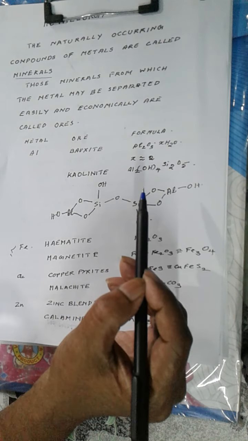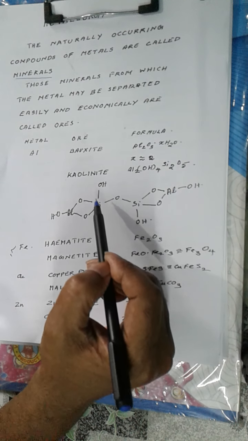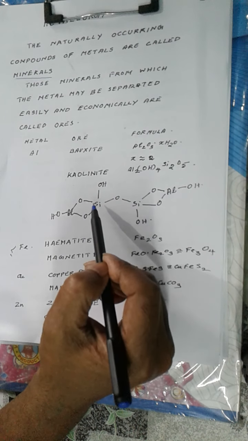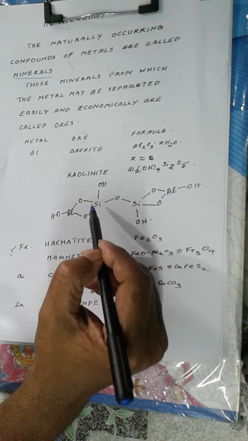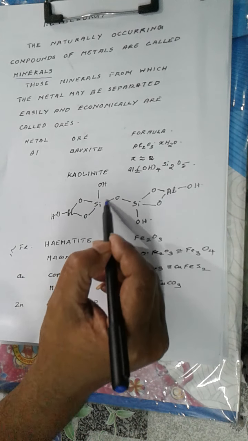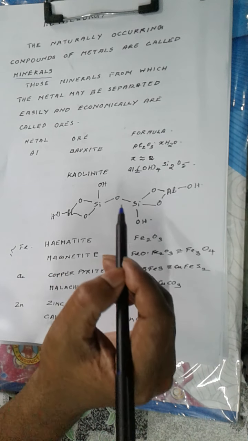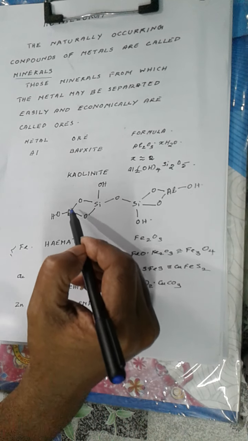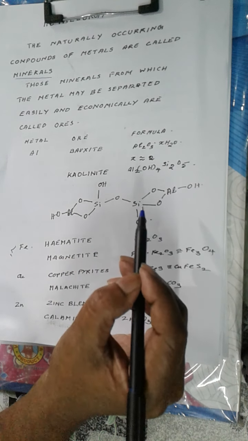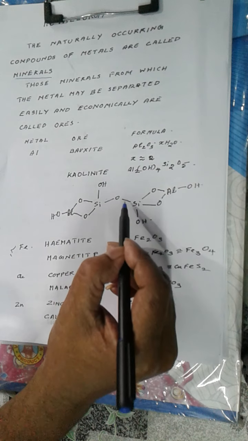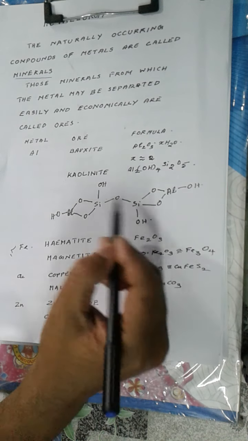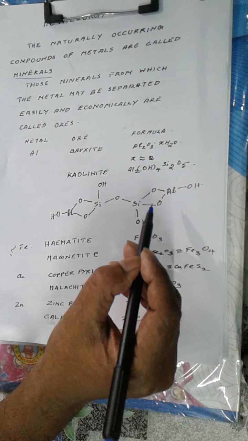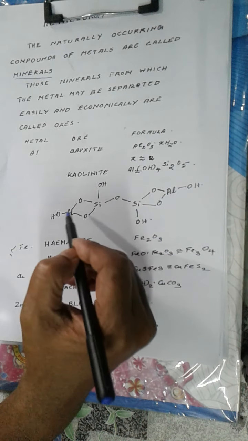Now I am attempting to write the structure of kaolinite based on the valencies of silicon, aluminum and oxygen. Silicon has a valency of 4, that is 4 bonds around silicon. Aluminum has a valency of 3, that is 3 bonds around aluminum. And oxygen has a valency of 2, that means 2 bonds around oxygen. We can approximately draw the structure of kaolinite, which is not important, but I was just trying to draw it.